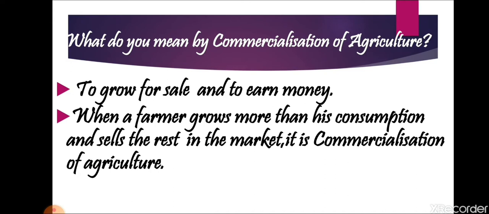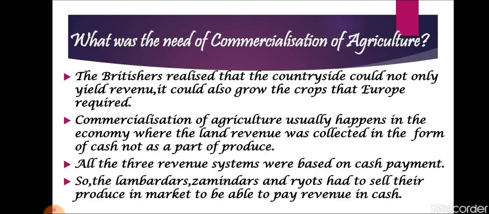Commercialization of agriculture means that now we are doing cultivation or agriculture for selling the agricultural crops in the market to earn money. That means whenever we grow for sale and to earn money, it is commercialization of agriculture. Whenever a farmer grows more than his consumption or his family's consumption and sells the balance amount in the market to earn money, it is commercialization of agriculture.